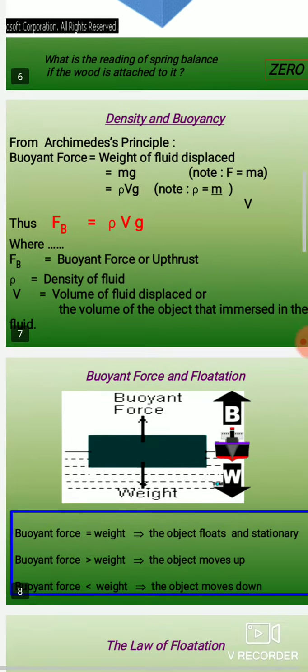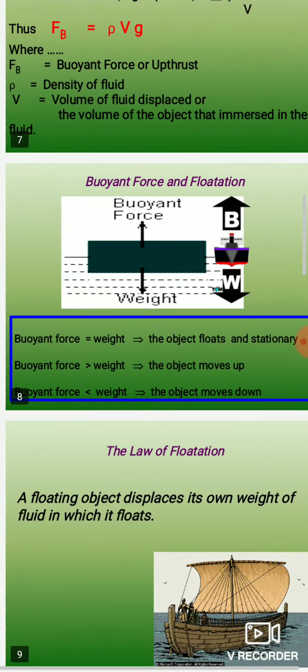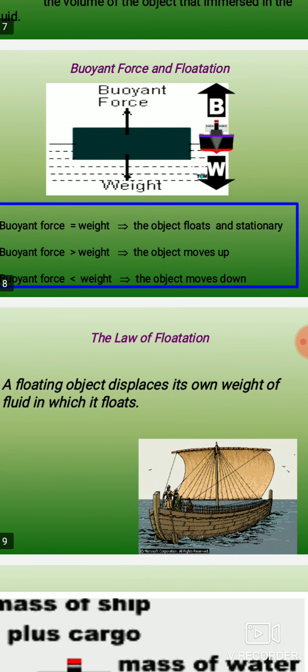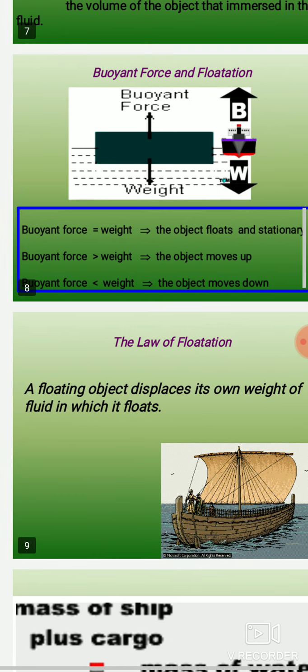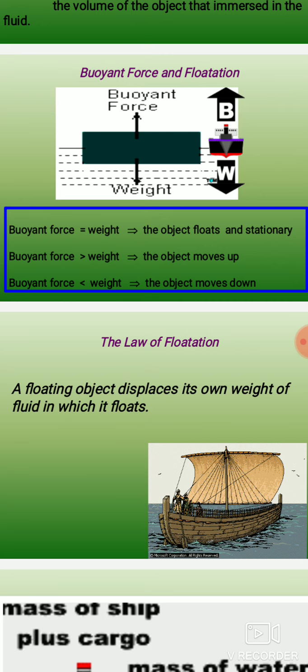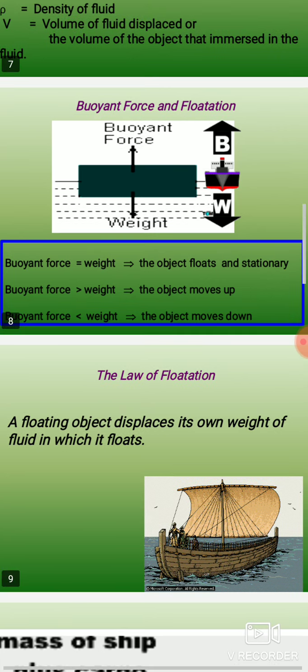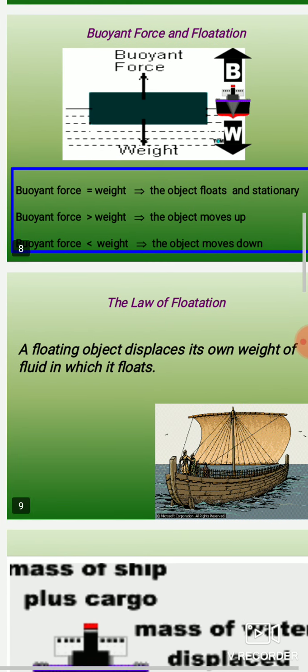We can easily understand these topics with the help of buoyant force, and now you can write in your copies. There are three conditions we can understand by the buoyant force.